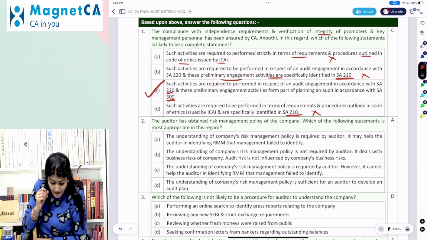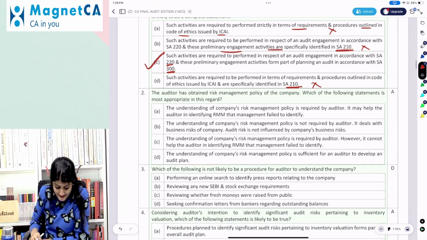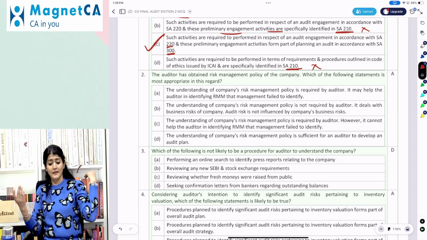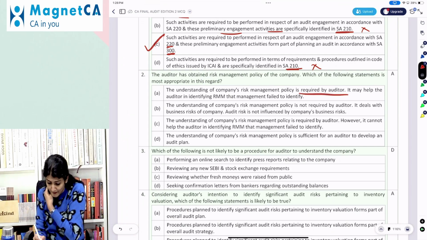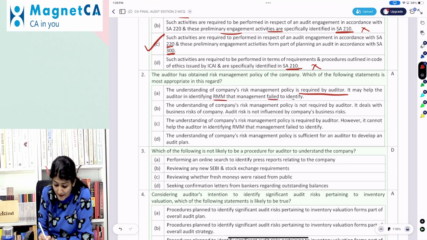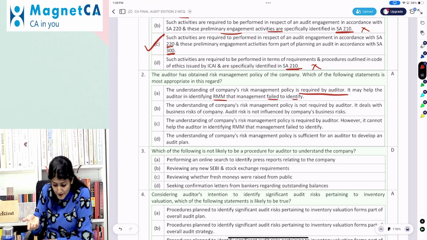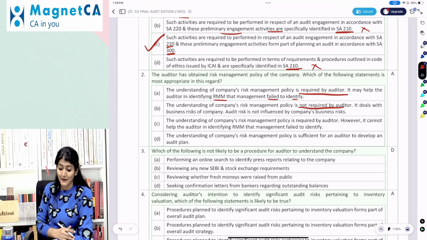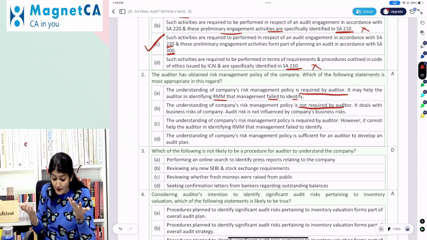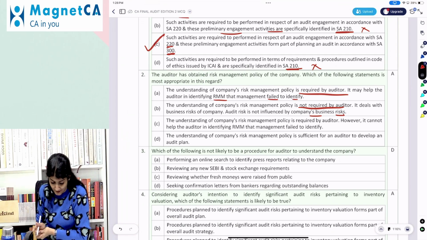Okay. The auditor has obtained the risk management policy of the company. Which of the following statements is most appropriate in this regard? Understanding of the company's risk management policy is required by the auditor. It may help the auditor to identify the RMM that management failed to identify. Understanding of the company's risk management policy is not required by the auditor. It deals with the business risk of the company. Audit risk is not influenced by company business risk. Oh my God, inherent risk comes from that only.